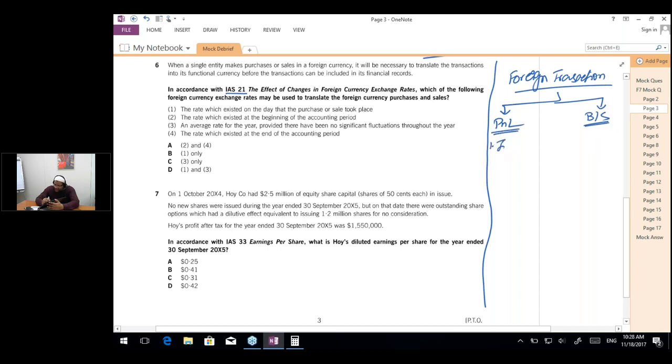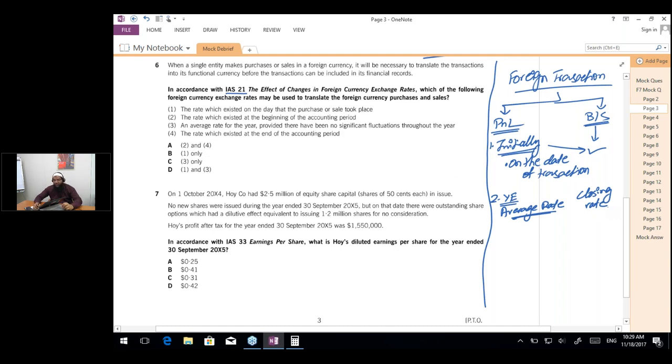All P&L transactions are initially recorded at the rate on the date of the transaction, which is exactly similar to the balance sheet items as well. All transactions are initially recorded at the spot rate, the rate at the date of the transaction. And then at the year end, P&L items are brought to the average rate for the year, and balance sheet items are recorded according to the closing rate.